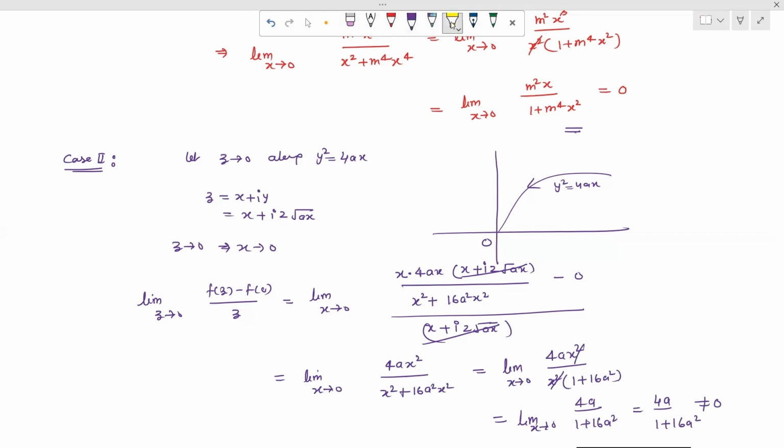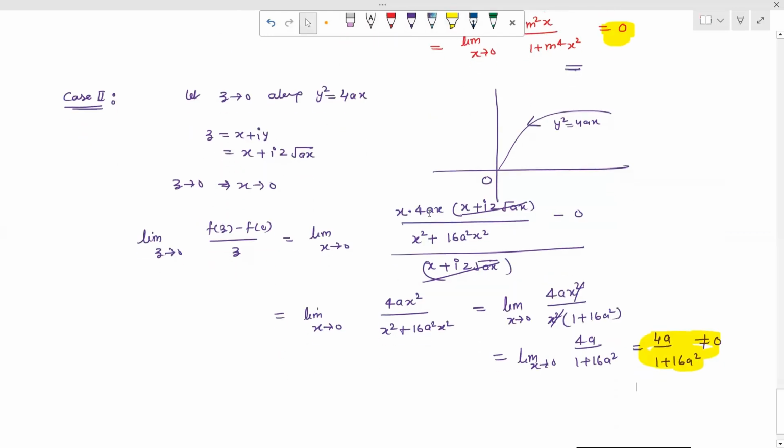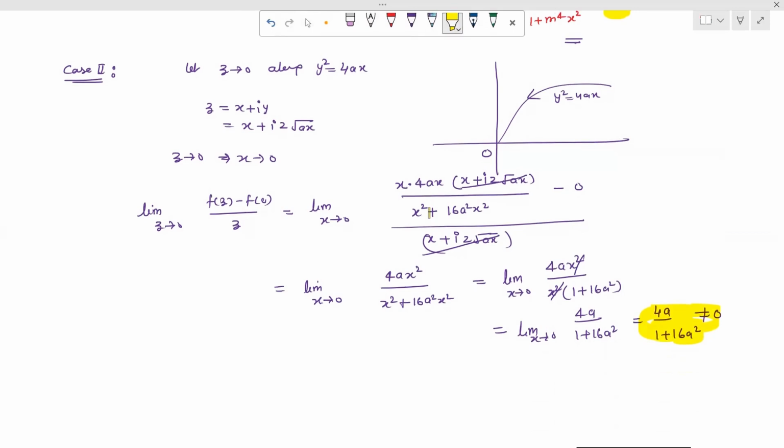So which is not equal to 0, unlike the first line. That means we can take any path, and on each path of variation we should get the same result. So in the first path we took y equal to mx, which gives us 0. But when we take a parabola, another curve, it gives us a value not equal to 0, a constant value. So we can say that the derivative does not exist. So hence we say that f dash 0 does not exist.